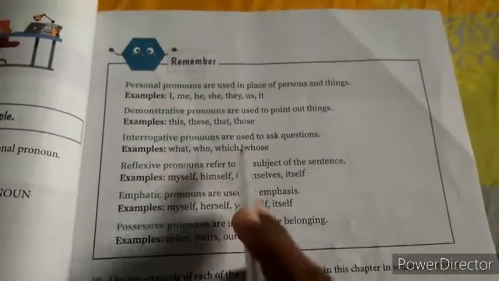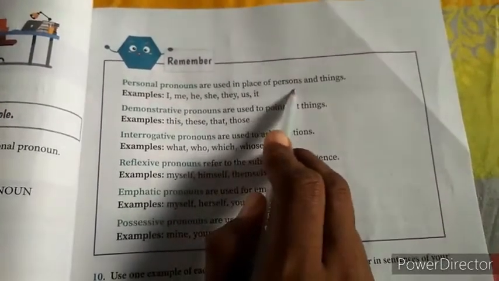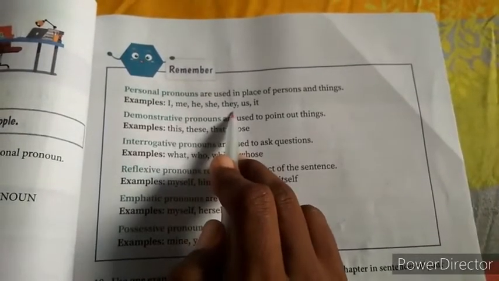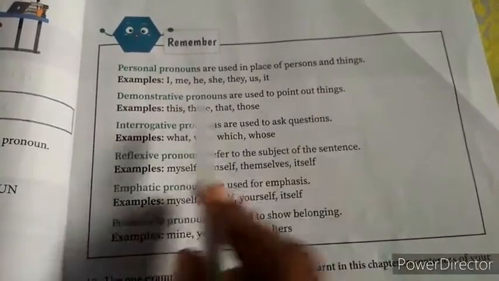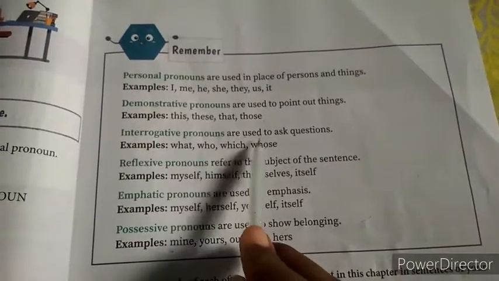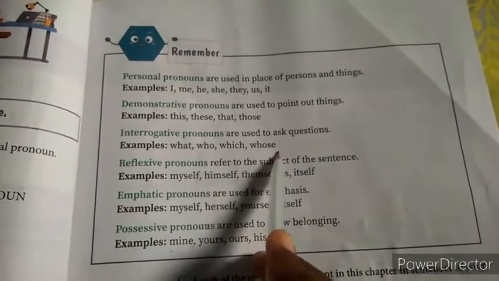Let's see. Personal pronouns are used in place of persons and things. I, me, he, she, it, they, us, right? Then demonstrative pronouns are used to point out things. This, these, that, those. Interrogative pronouns are used to ask questions. What, who, which, whose.